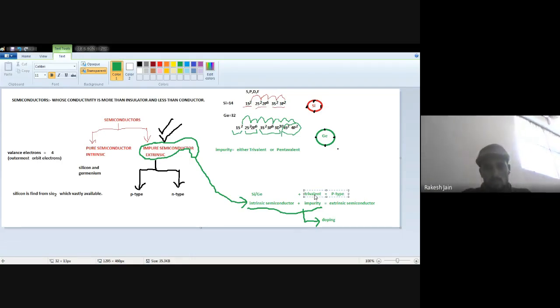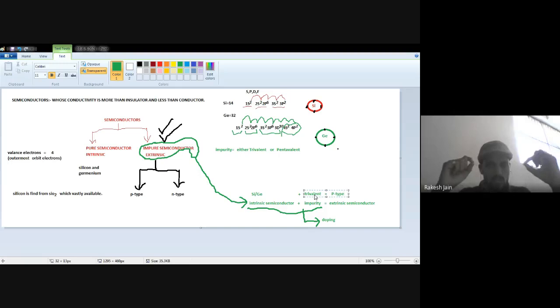So as an impurity, either we use a trivalent impurity or pentavalent impurity. If I mix in pure semiconductor, that means intrinsic semiconductor, silicon or germanium, and as an impurity I mix a trivalent impurity, then I will find a P-type semiconductor. But here now I cannot use the word mixing.